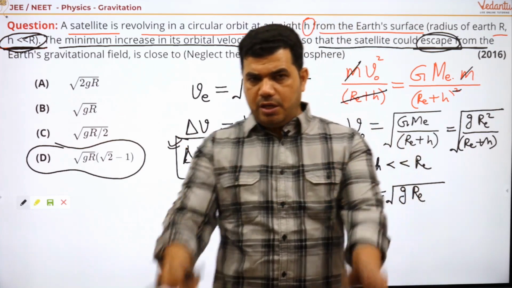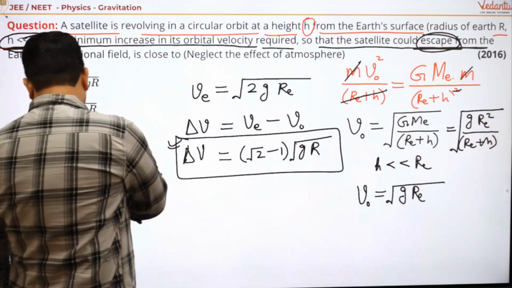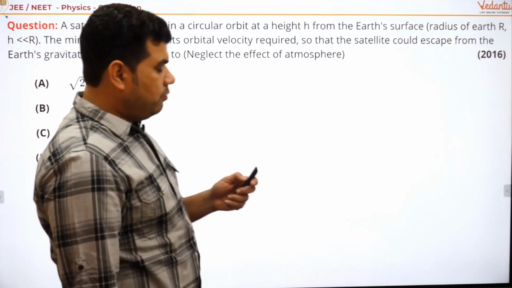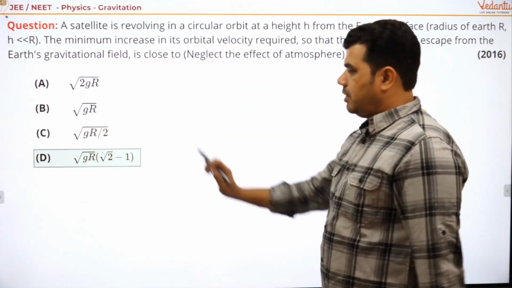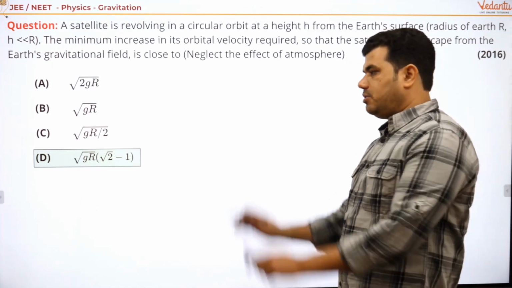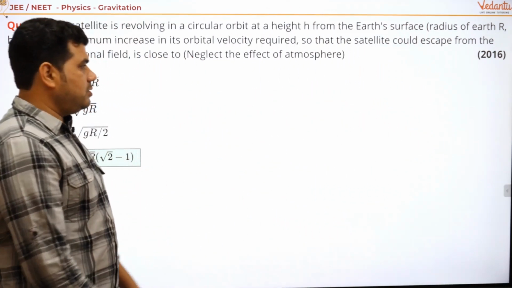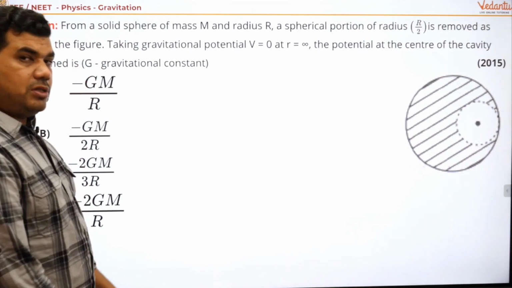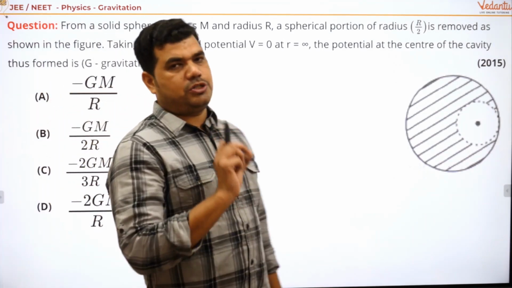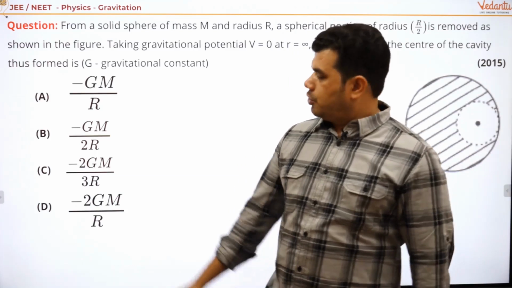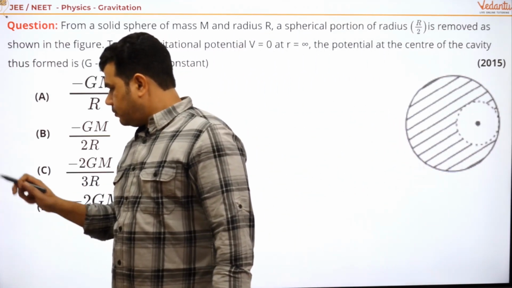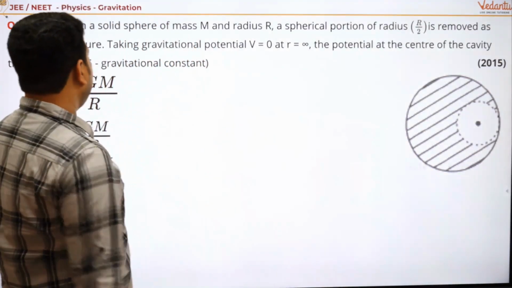Okay, so let's see another question. This is a very easy question. Let's see what's the answer. So the answer, you can see, is root of GR, root 2 minus 1. So let's move ahead. Let's see what the next is. Yeah, next is a very good question, my dear students. Yeah, so see here, the question is very good.